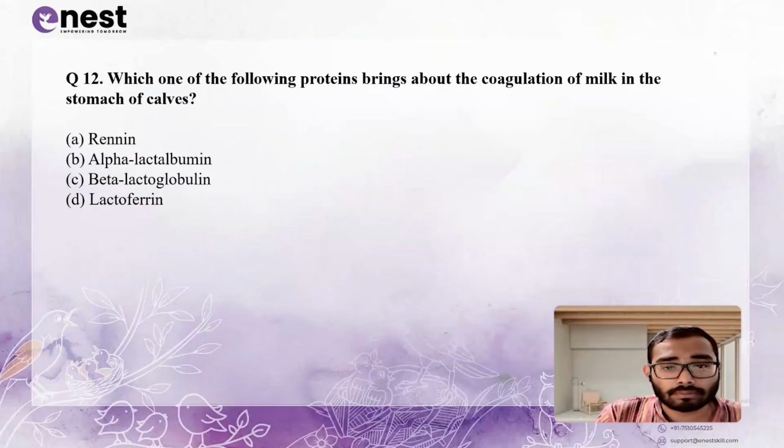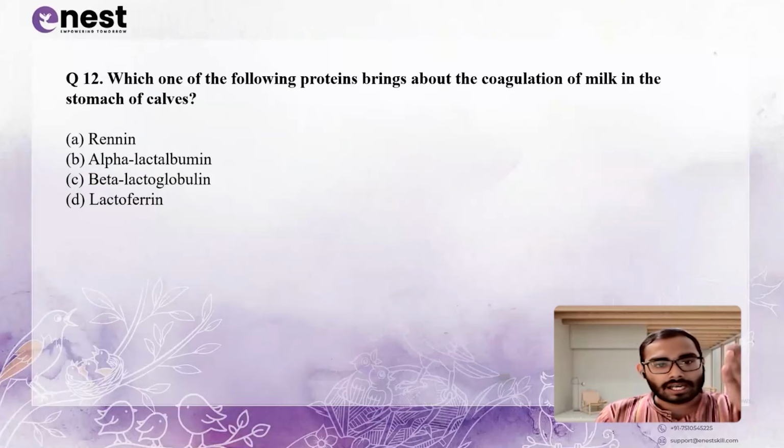Which one of the following proteins brings about the coagulation of milk in the stomach of calves? Proteins means it should be some protease, this is the basic concept. Now we know renin. If it is from animal origin, then it can be obtained from the lining of the fourth stomach of the young calf, that is the true stomach or abomasum. So yes, you got the answer, it is renin only.